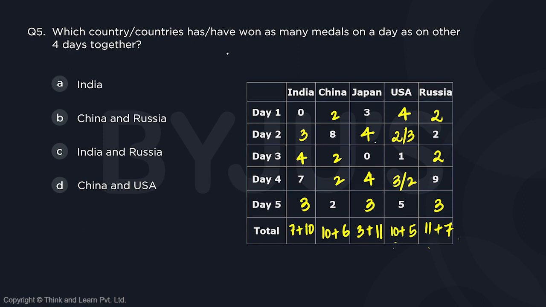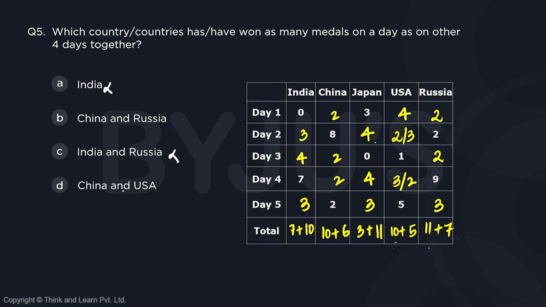Which country or countries has or have won as many medals on a day as on other 4 days together? So if you look at India, India has won maximum 7, where in the other days it was 10. So India is not there. So option A is ruled out and option C is ruled out.